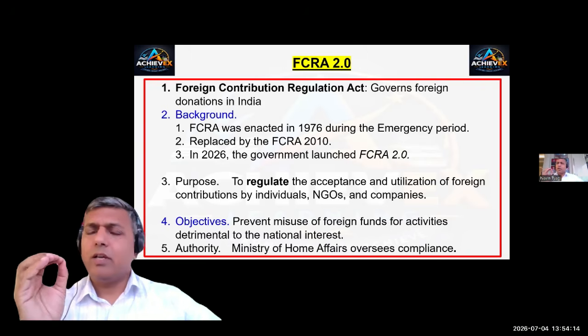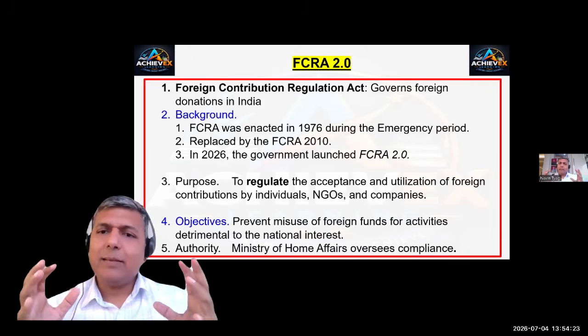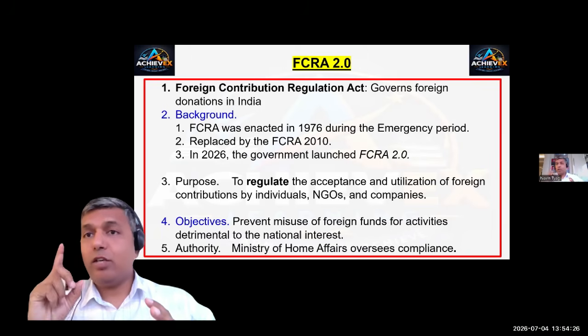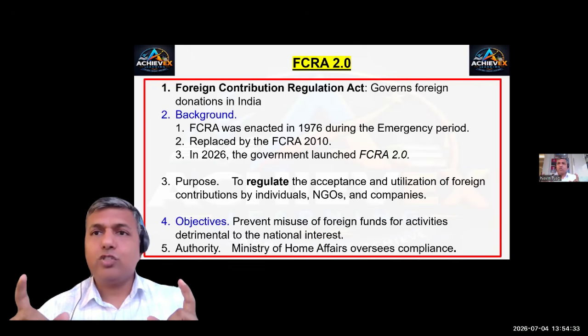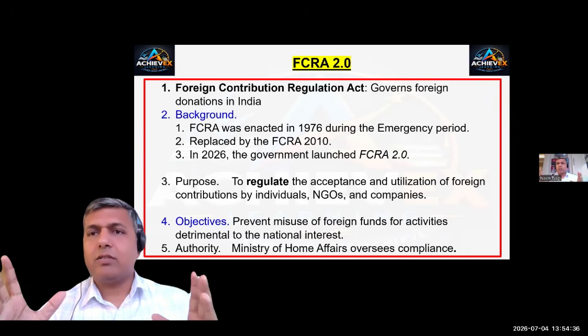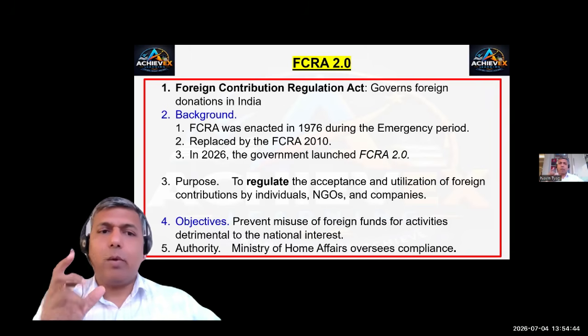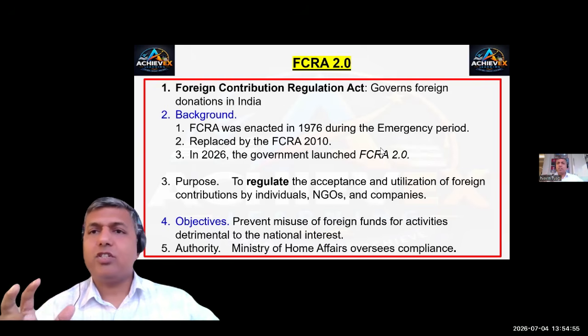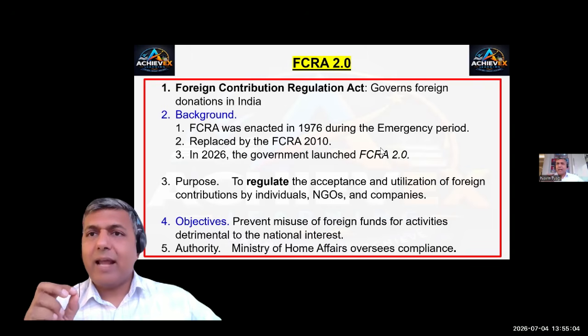What the purpose is, is very important to understand. The purpose of the act is to regulate the acceptance and utilization of money, the foreign contributions received by individuals, by NGOs, and by companies. And also the objective of FCRA: the objective is to prevent misuse of the funds for activities detrimental to the national interest. This money should not be used in a way that can hamper the national interest.